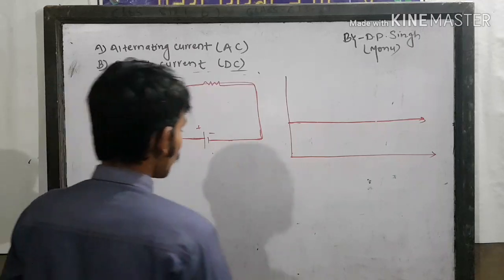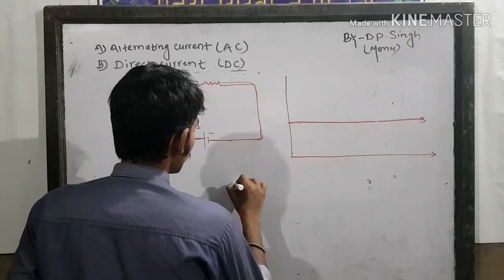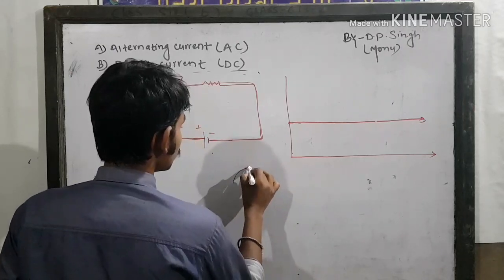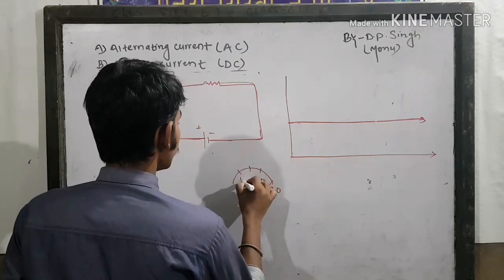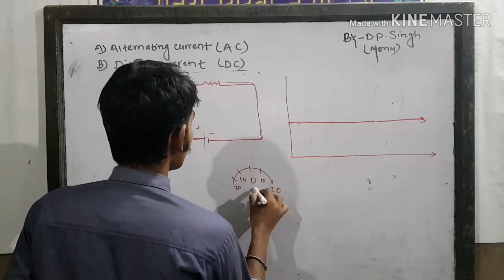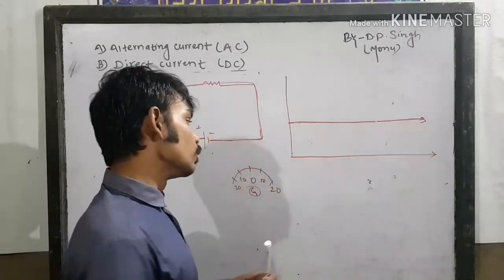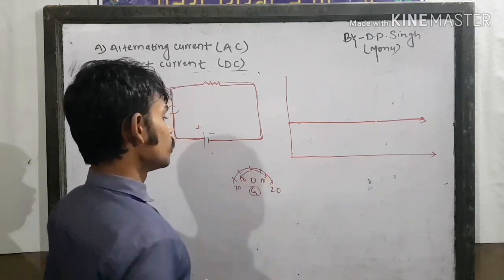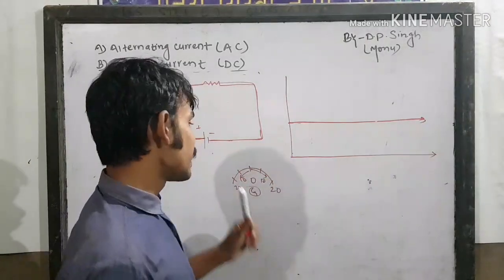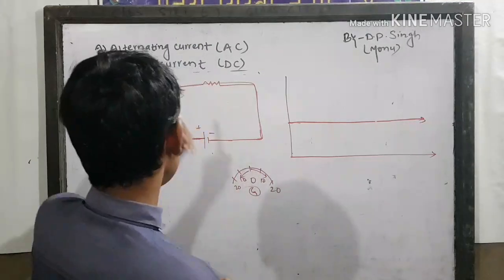One more thing about direct current. Suppose it's a galvanometer scale: 0 deflection, 10 deflection, 20 deflection on either side. Its deflection may be either on this side only, or on this side only, because its direction doesn't change. That's why the deflection in a galvanometer is only on one side in direct current.